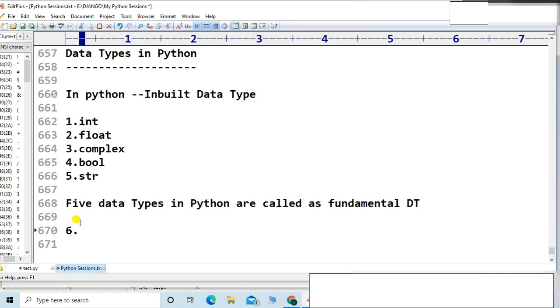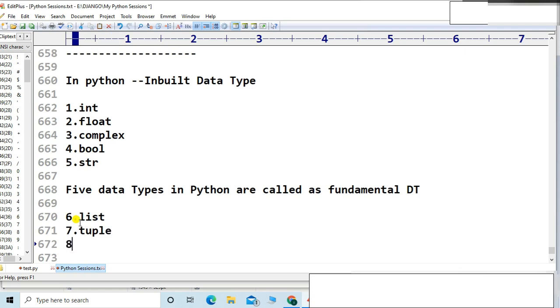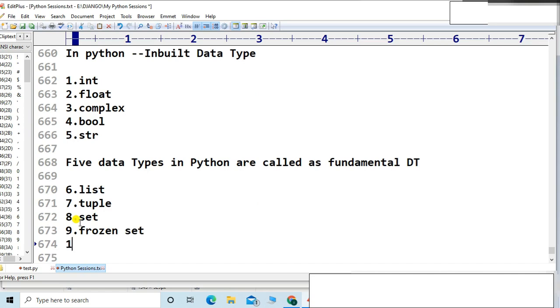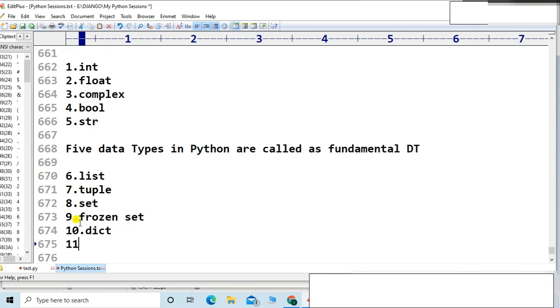The sixth one is list. The seventh one is tuple. The eighth one is set. The ninth one is frozenset. The tenth one is dict, that is dictionary.